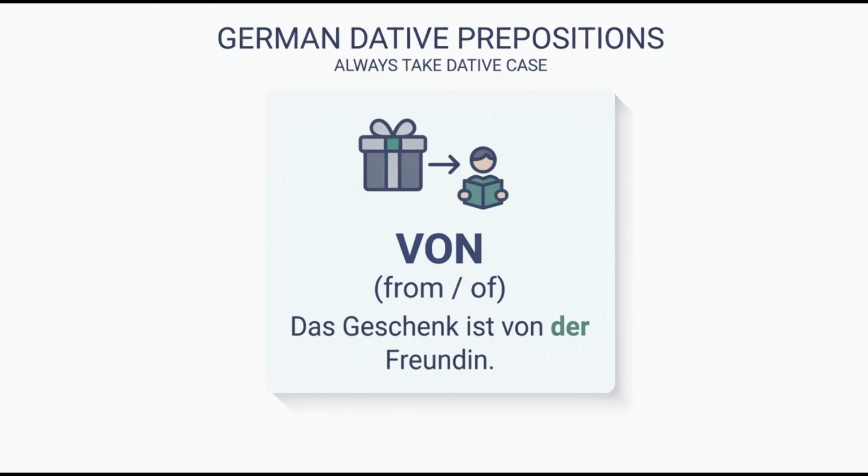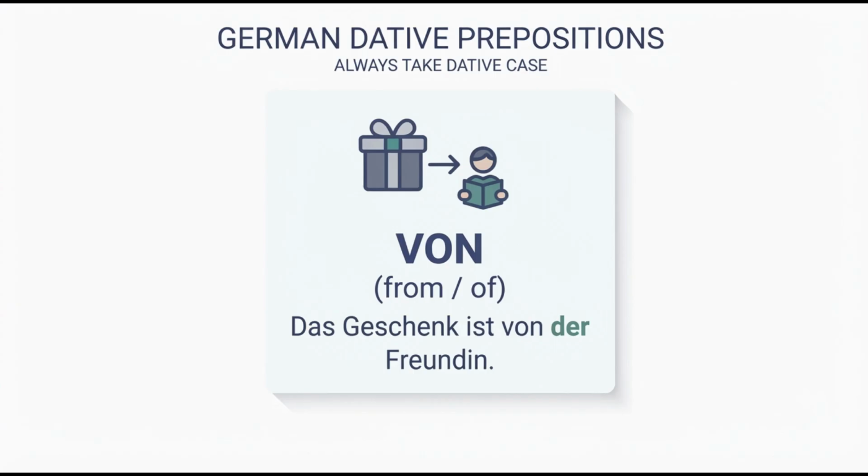Let's go to the next preposition, which is von. Von is from, and one more is by, but don't get confused. If you remember the first preposition in the dative case, here we are using von, from and by. So when to use it?